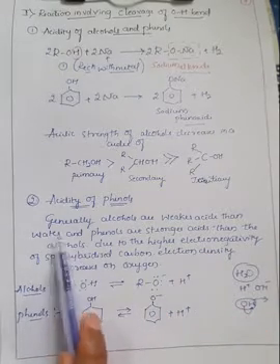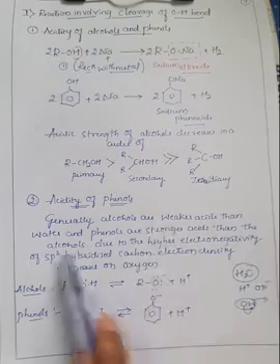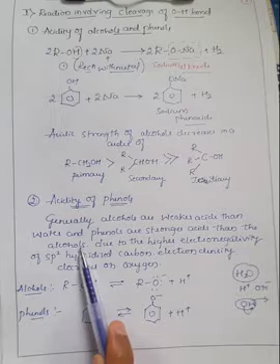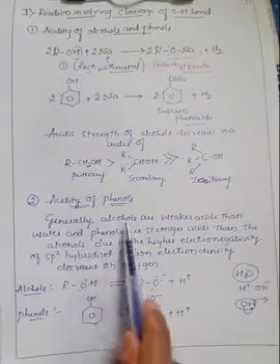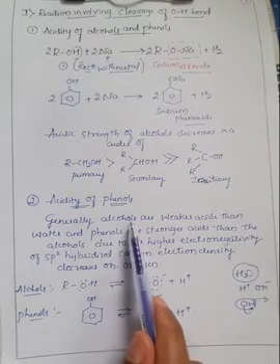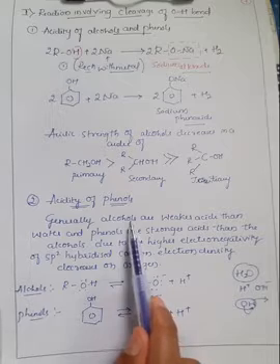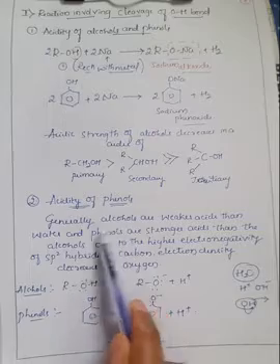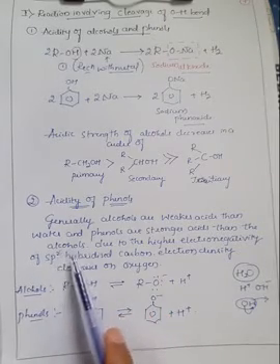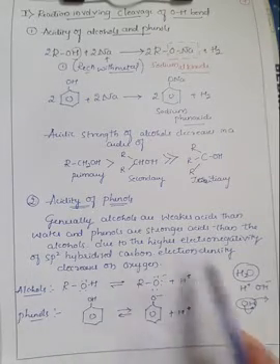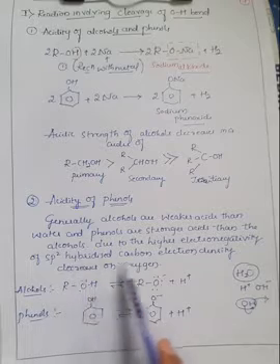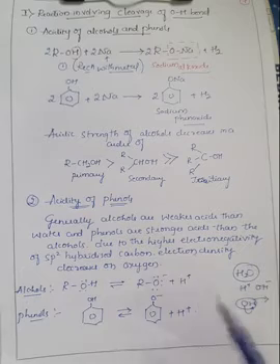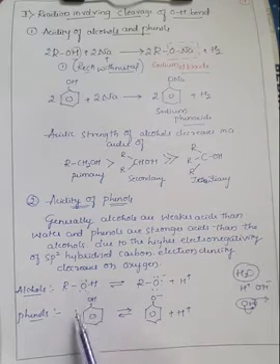Remember, generally alcohols are weaker acids than water, and phenols are stronger acids than the alcohols, which means the water is in between alcohols and phenols, right? So the least acidic is alcohol, next is water, and next is phenol, which means phenols are stronger acids than alcohols. The reason is that due to the higher electronegativity of sp2 hybridized carbon, the electron density decreases on the oxygen. Here I have given the comparison.